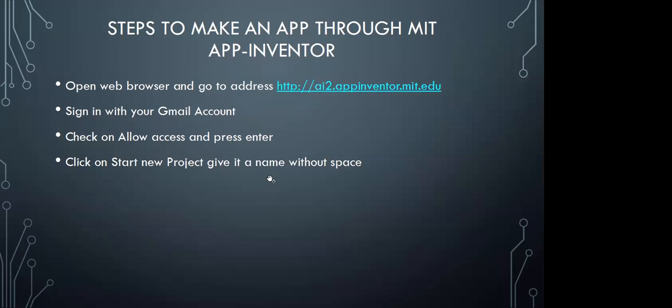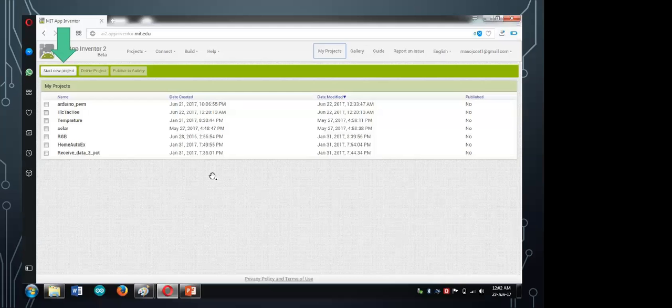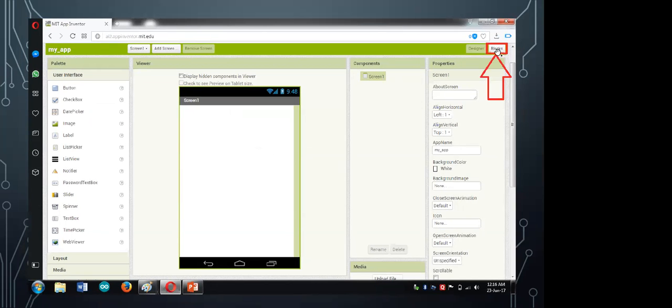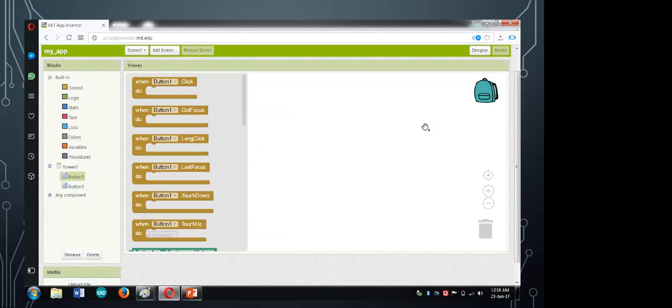Click start new project, give it a name without spaces, and then this one will open. Click on create new project, and after naming it you will find the dashboard, and then you have to find blocks over here, and in the blocks you will find all the blocks related to your buttons.